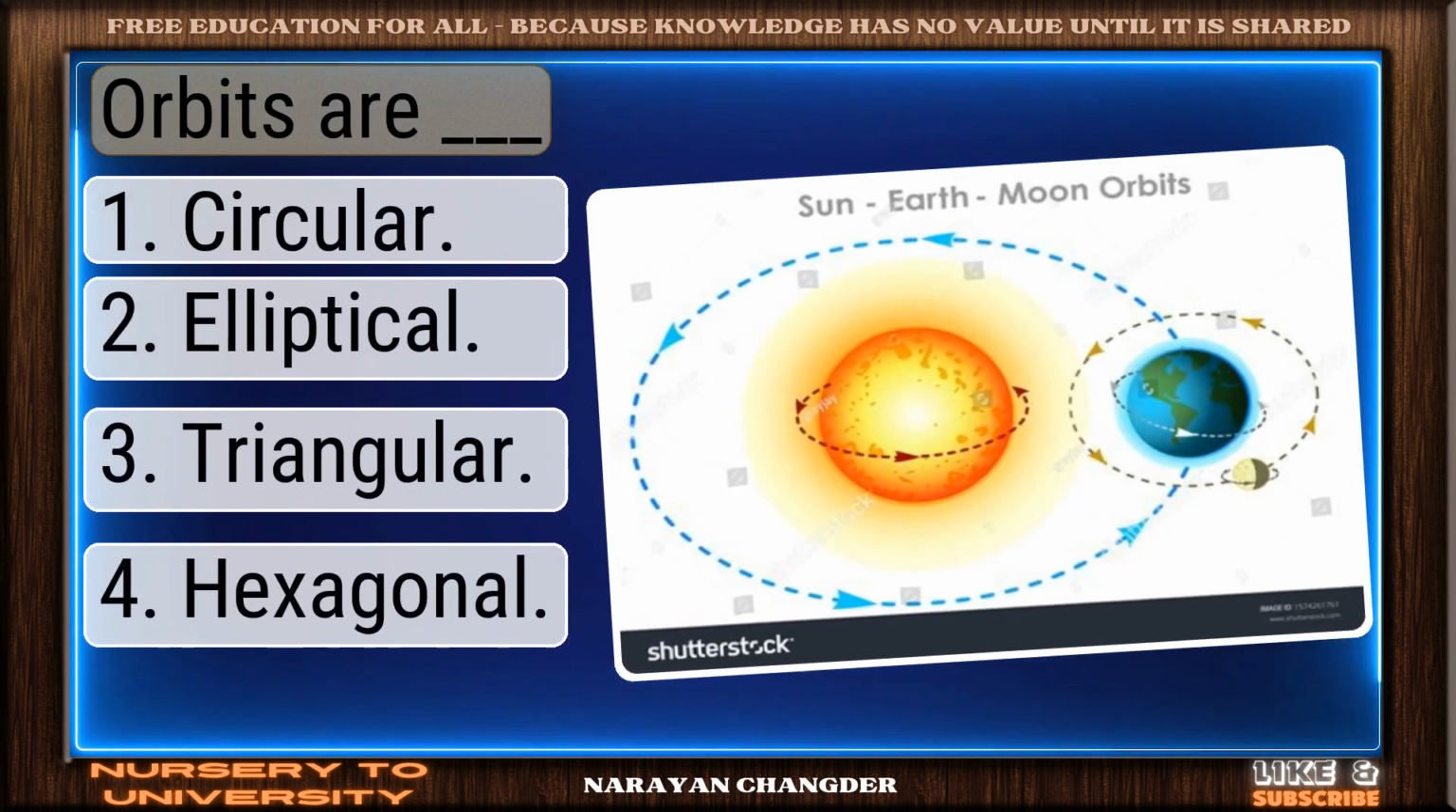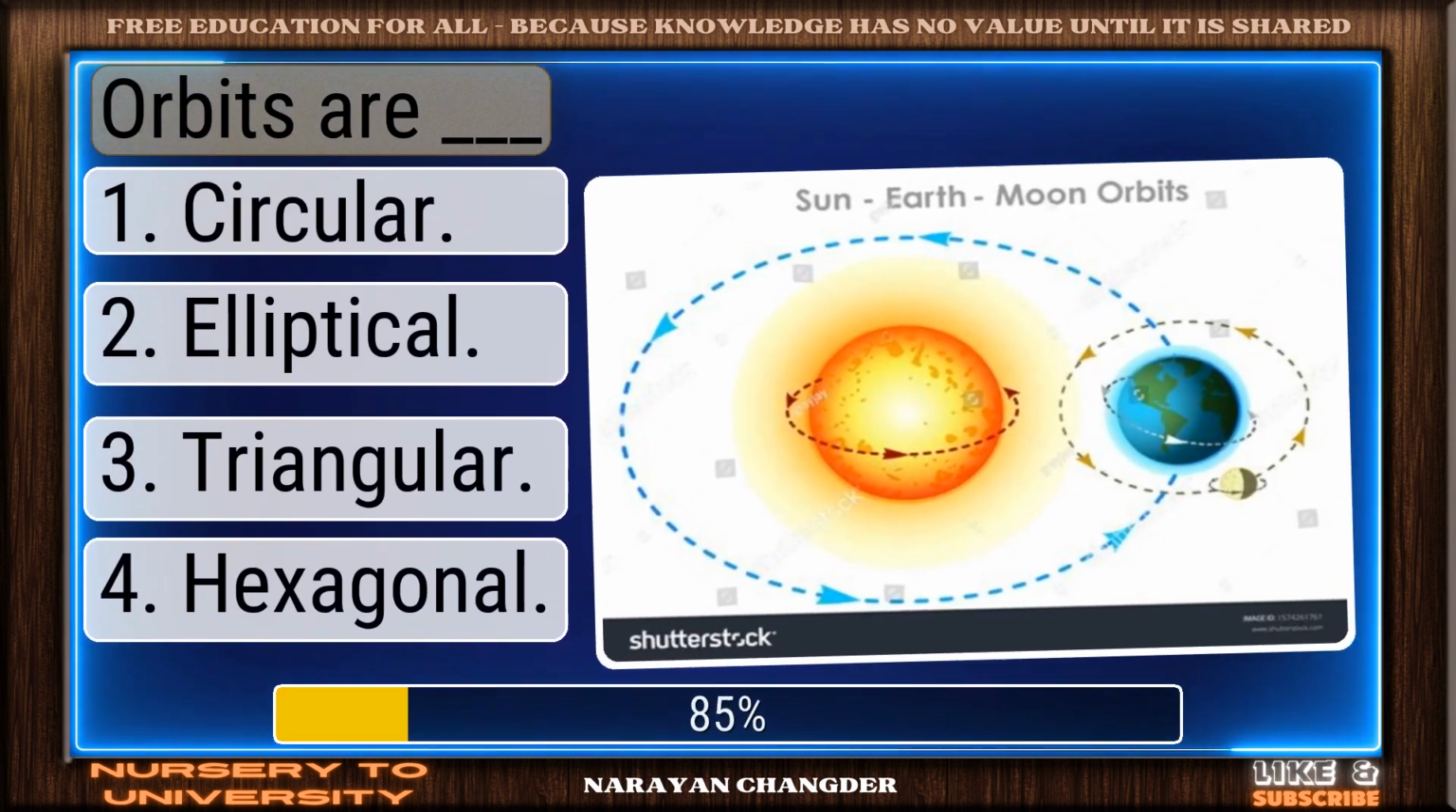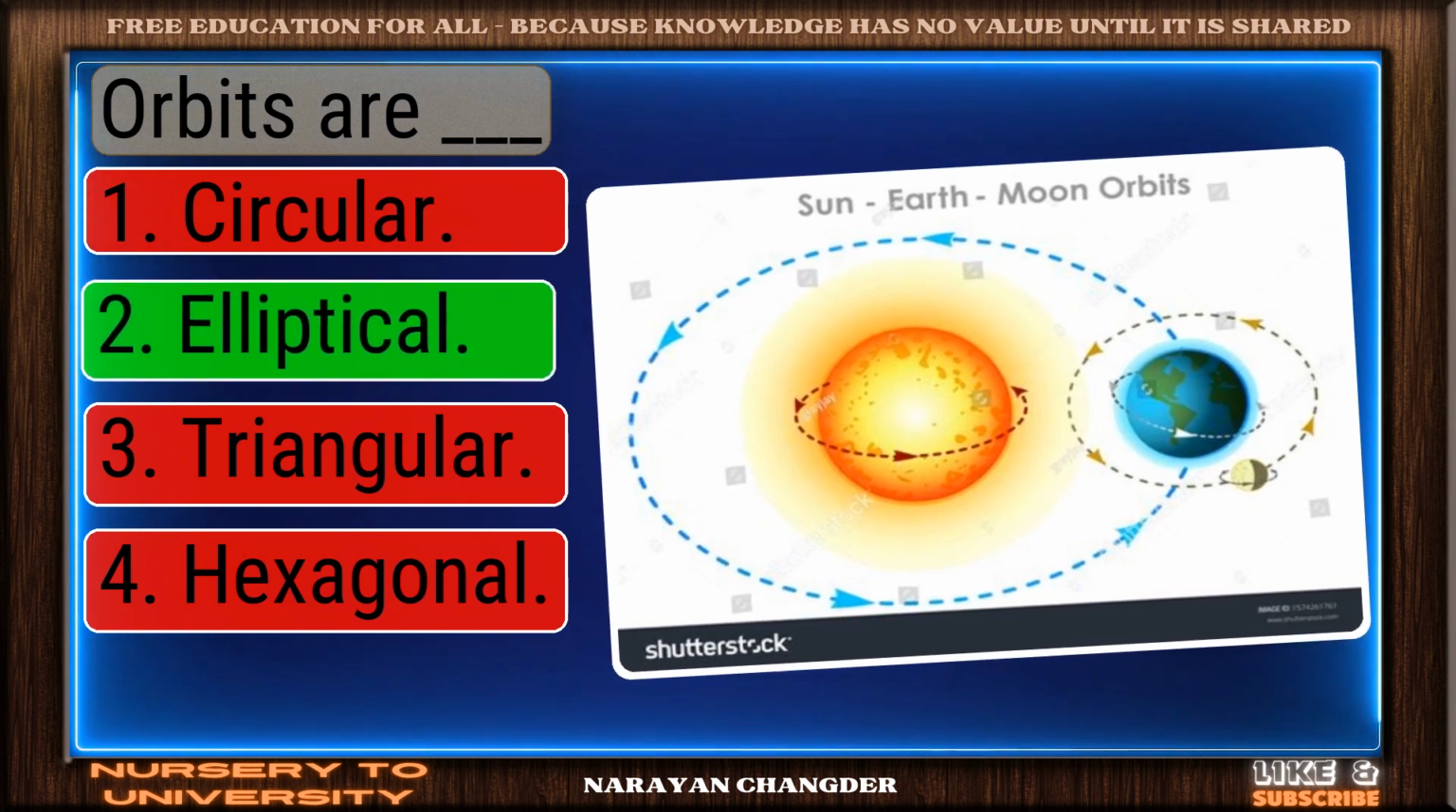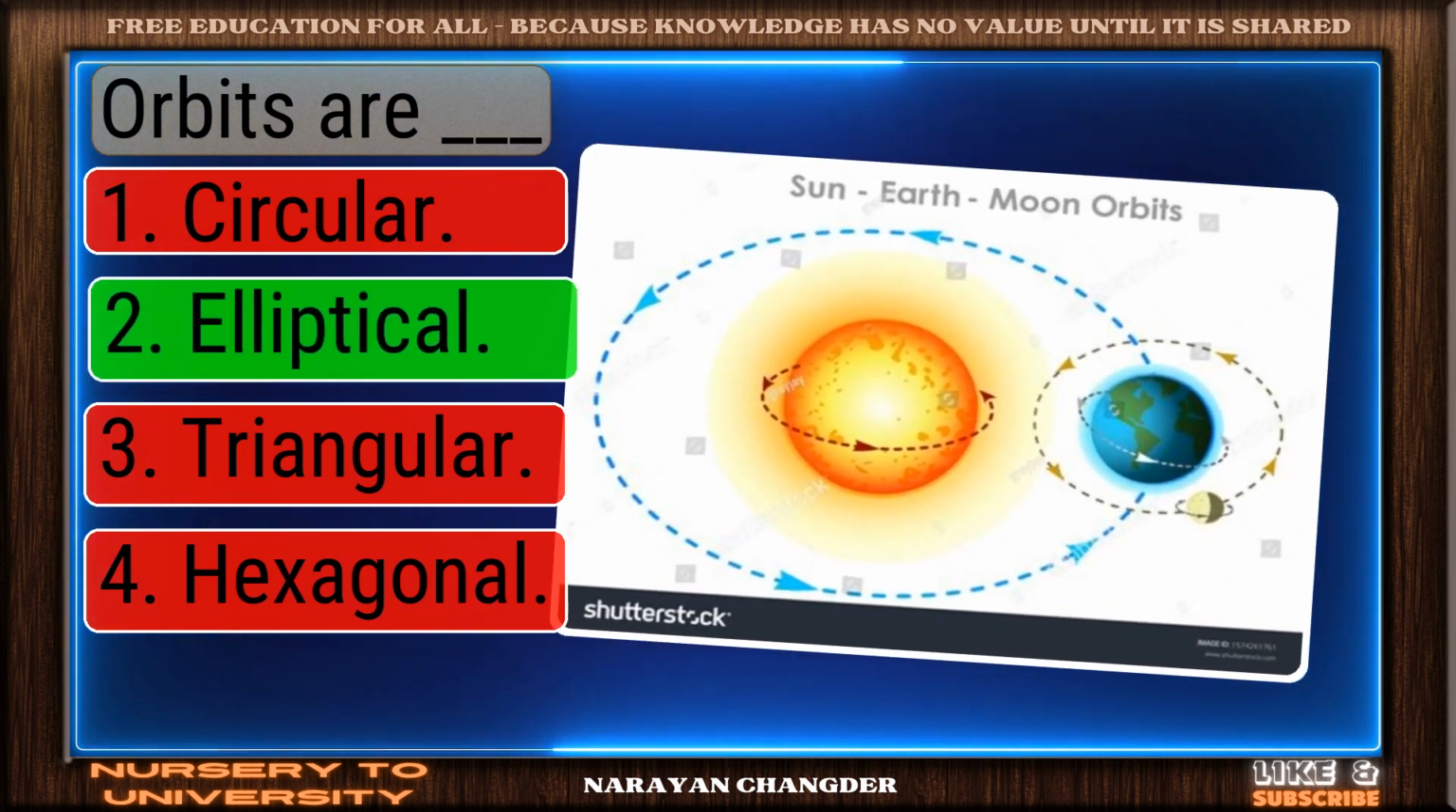Orbits are dash. Excellent choice. Elliptical is the right answer.